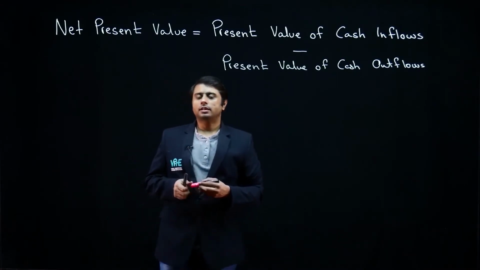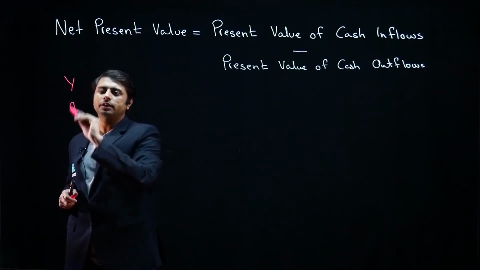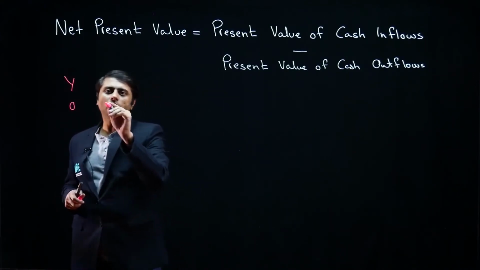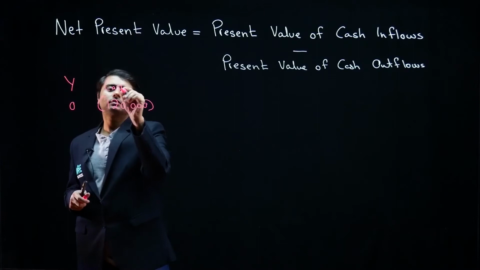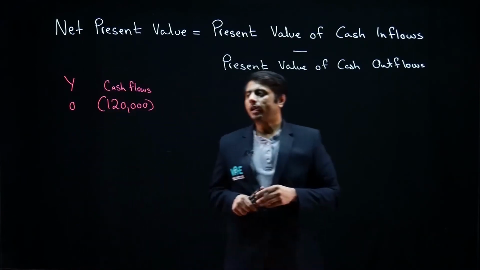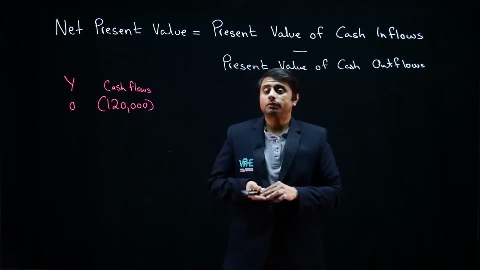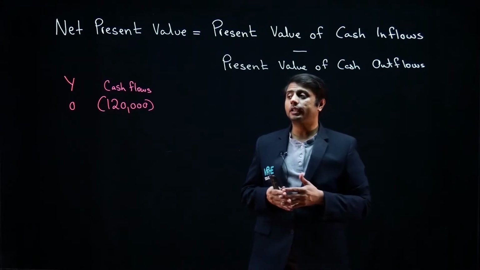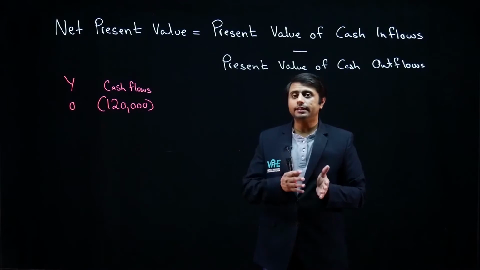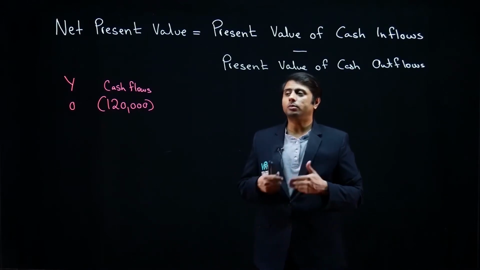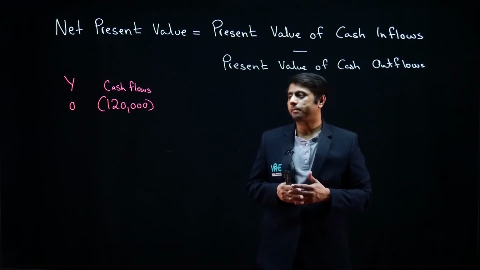Let us assume that a company is deciding whether to invest in a project which will lead to a cash outflow of 120,000 today. Whenever you are investing in a project, there is a cash outflow in the form of investment, in the form of dollars or other relevant currency.